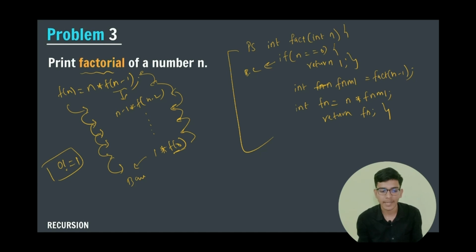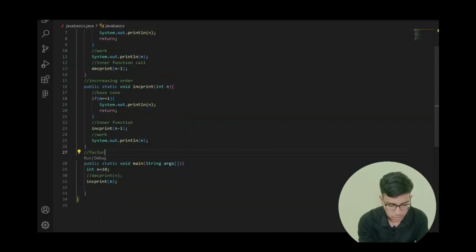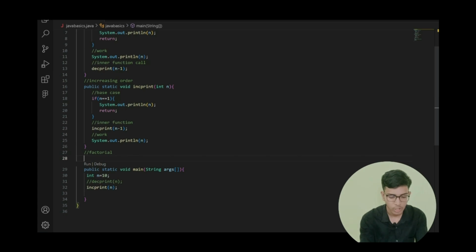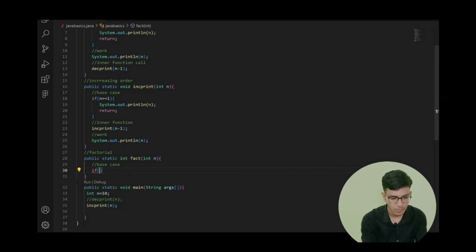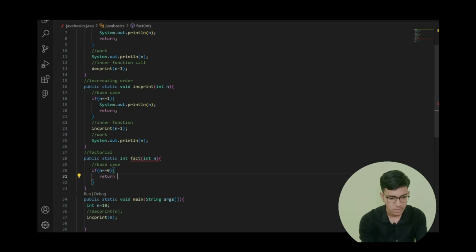Now let us code this thing. I'm going to write factorial. First of all, I'm going to create my function, public static int type function, because I'm going to return an integer. After that, fact. In this, I'm passing int n. After that, the base case is: if n is equal to 0, then return 1. That's all, return 1.